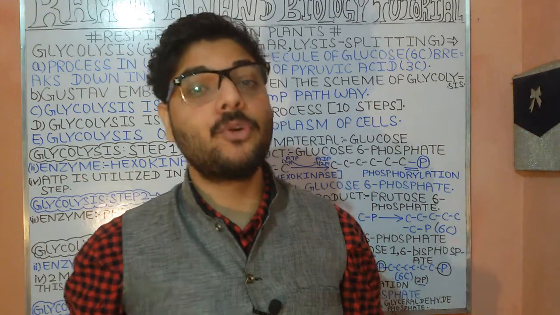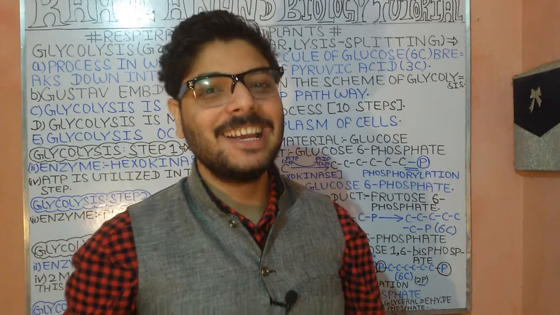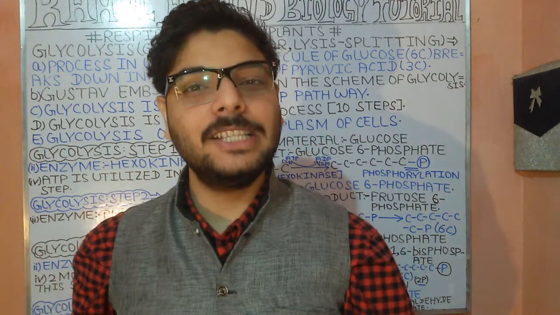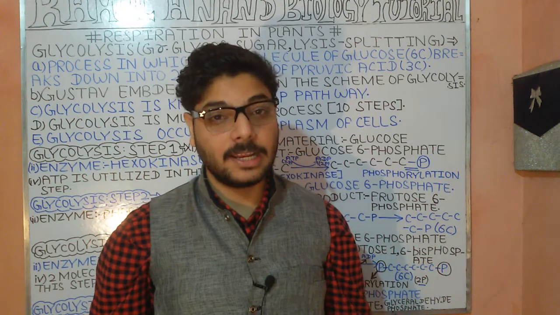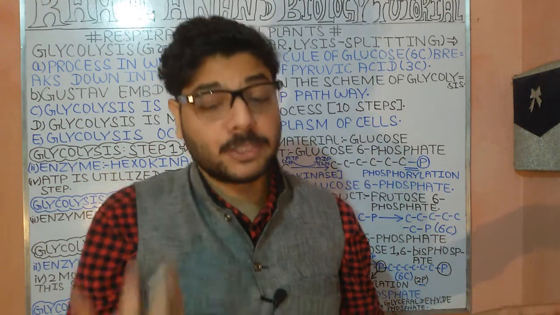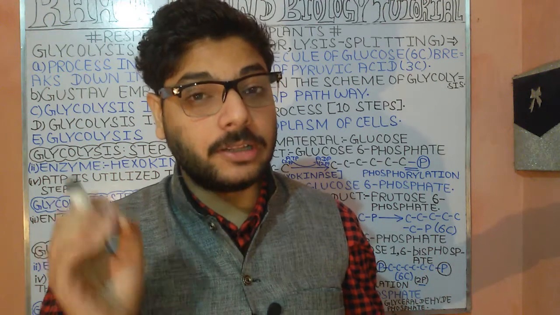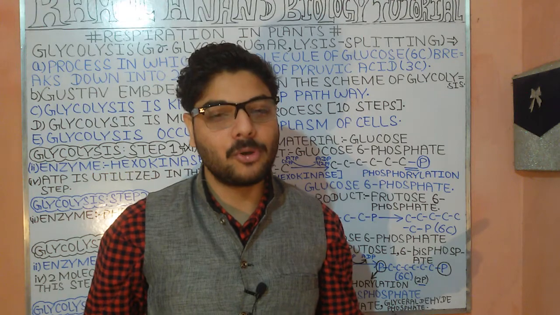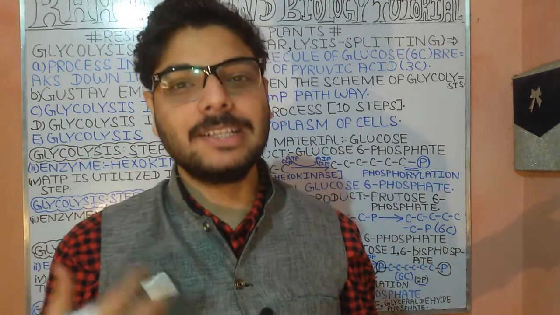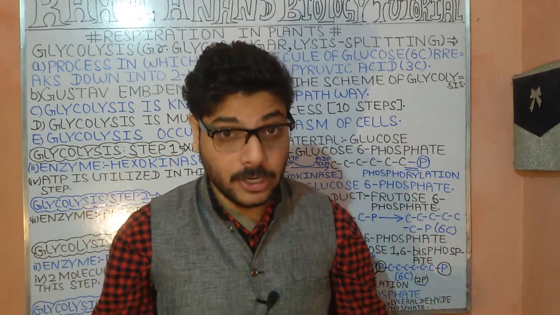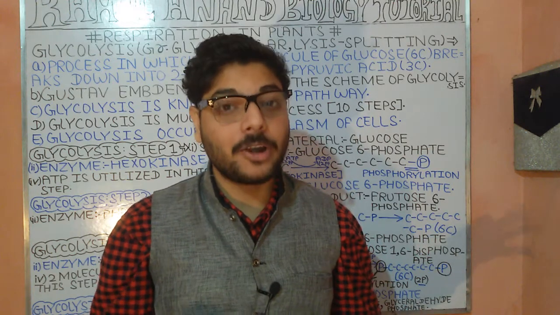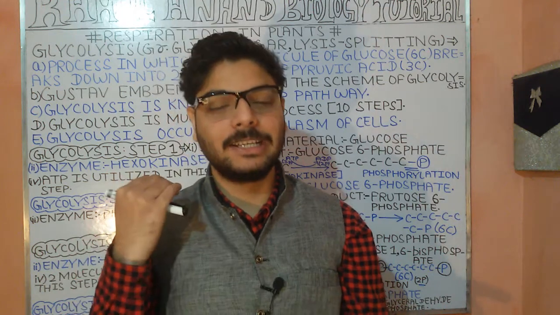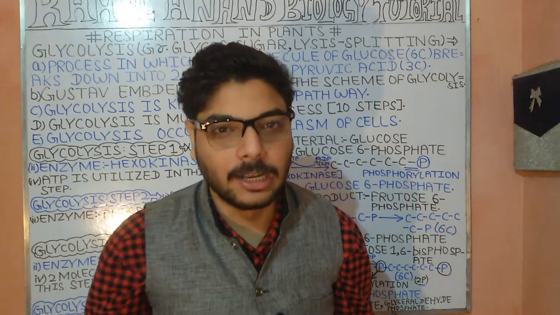Talking about the step 4 process of glycolysis, the starting material will be fructose 1,6-bisphosphate. Understood? Now the enzyme used in the step 4 process of glycolysis will be aldolase. Now dealing with the product which will be formed in the step 4 process of glycolysis.